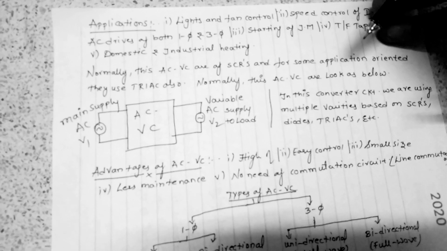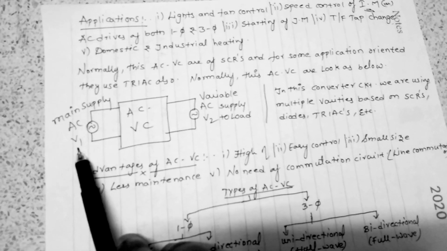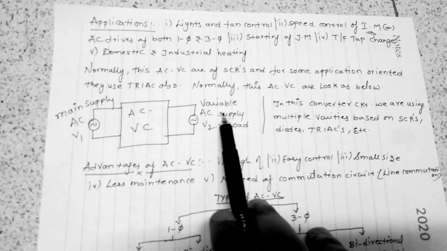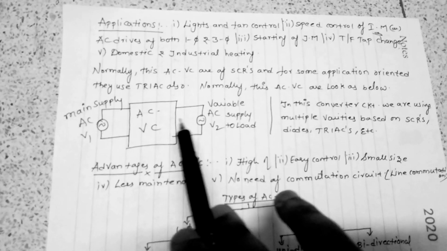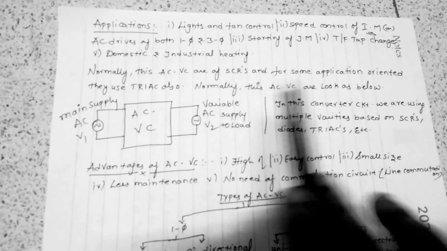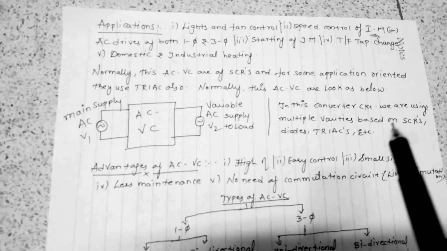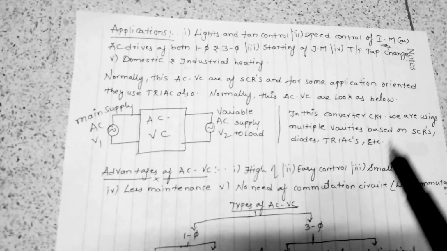So normally, how will the AC voltage controller look as a circuit? This AC controller takes the main supply at the input, and it gives a variable supply voltage to the load side. In this box, the difference is in how we are using the SCRs or diodes or triacs. Based upon these differences only, we get different types of circuits of the AC voltage controllers.